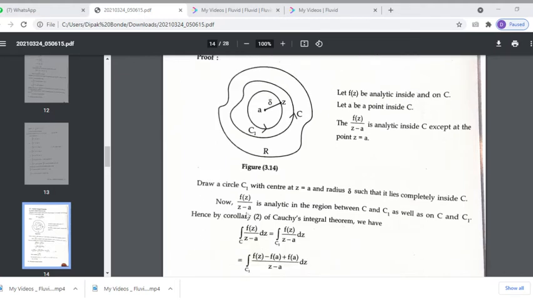Draw the circle C1 with center at z equal to a and radius delta such that it lies completely inside C. Totally lies inside the C. Therefore, now f of z upon z minus a is analytic in the region between C and C1.